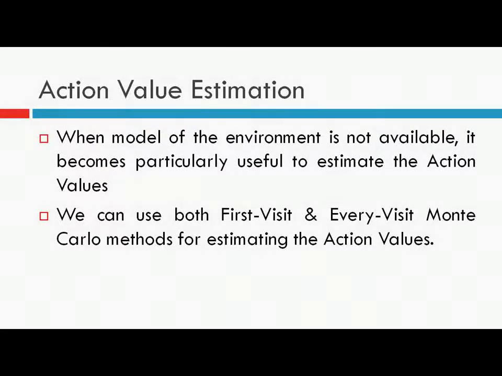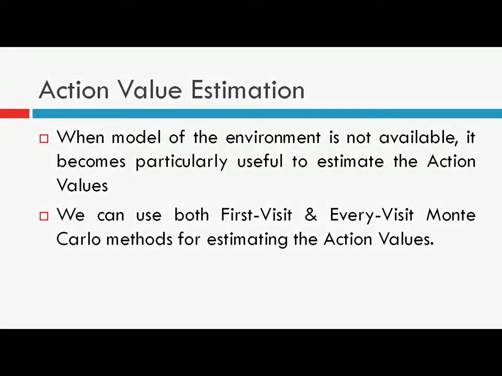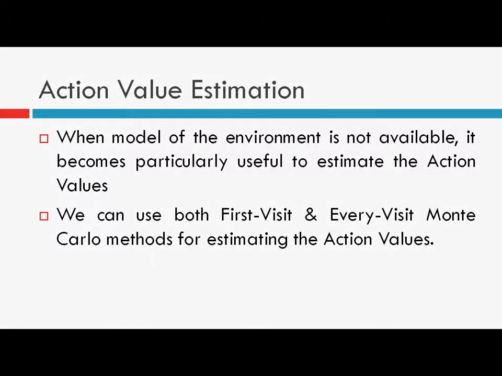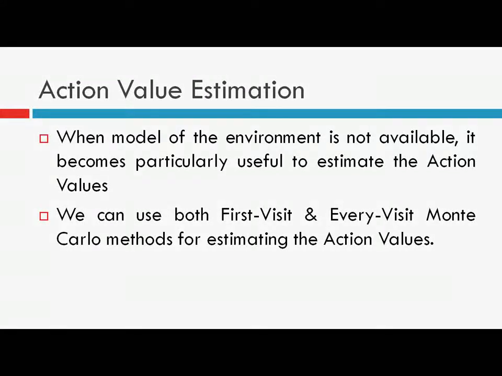When the model of the environment is known, that is, the transition probabilities and the immediate rewards for making a transition from one state to another by taking some action, that is P^a_ss' and R^a_ss' are known, the task is very simple. You just need to estimate the state value function.